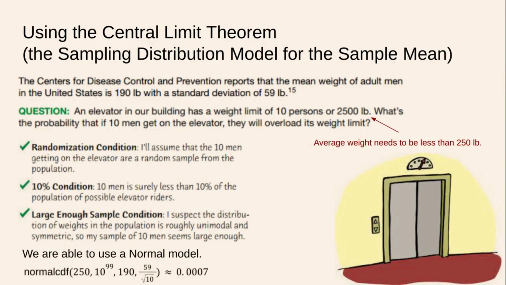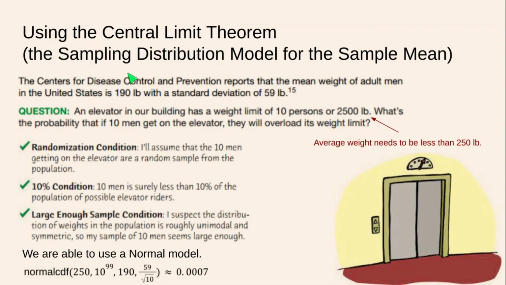And here's how we would do it. We want to find the odds that these men overload the weight limit. The average weight would need to be 250 pounds or greater to overload the weight limit. So we would say normal CDF, lower extremity is 250, an arbitrarily high number for the upper, mean is 190, and the standard deviation is the standard deviation of the population divided by the square root of the sample size.